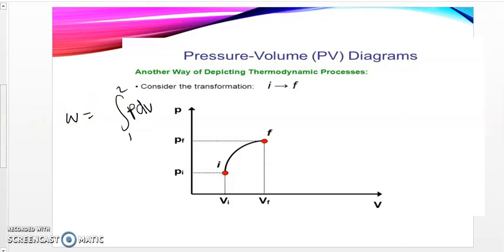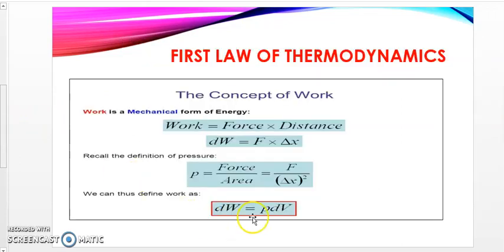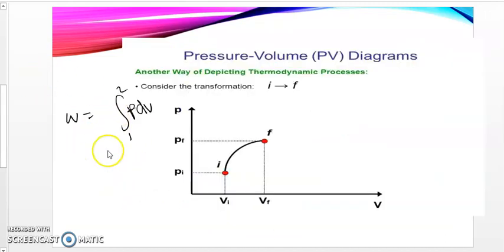Remember here we've got the work done in terms of pressure, and that's why when you calculate the work done of a process in a closed system from one state, let's say from 1 to 2, it will be calculated using this formula.